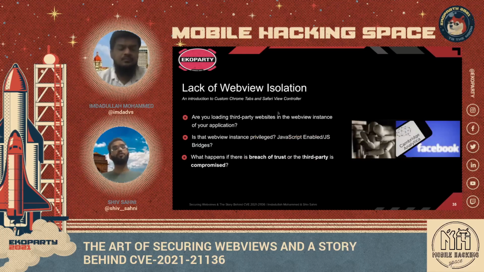So now let's move to the last issue, which is lack of web view isolation. Let's understand this with the help of an example. Let's say we have an application which is integrated with a lot of third parties, and we are able to access services that are provided by third parties through a single app. So what happens is once a user opens up the application, there is a way through which a user could access third-party services. So let's say there are different tiles.